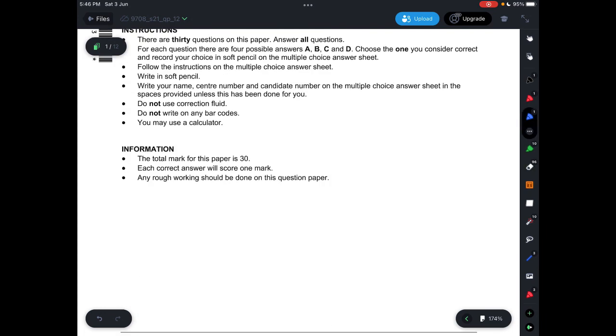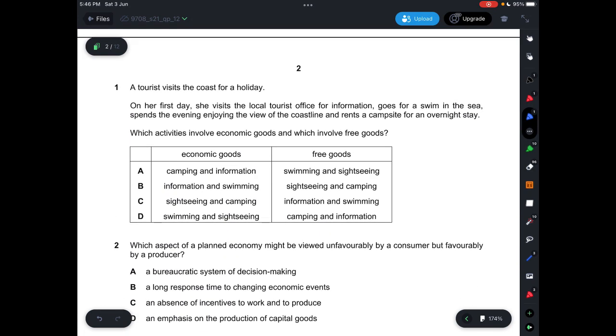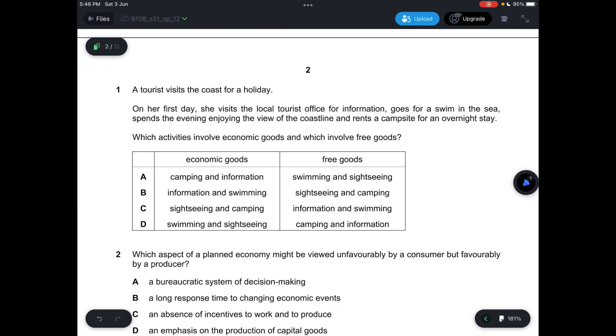All right, let's start. So for the first question, it says, a tourist visits the coast for a holiday. On the first day, she visits the local tourist office for information, goes for a swim in the sea, spends the evening enjoying the view of the coastline, and rents a campsite. Which activities involve economic goods and which involve free goods? So let's take a look at the four options.